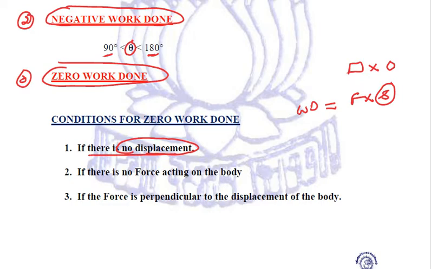So no matter how much force we are exerting on a fixed object, if there is no motion produced, technically we have not done any kind of work.